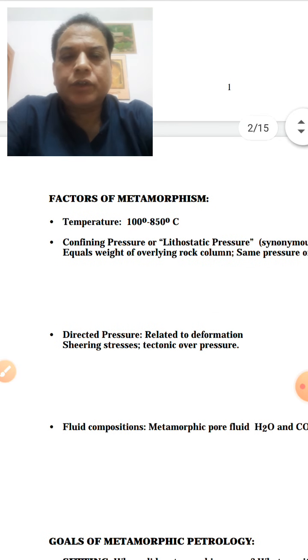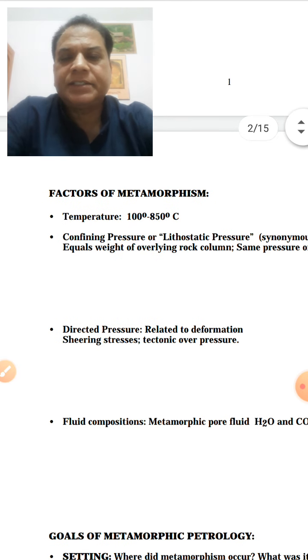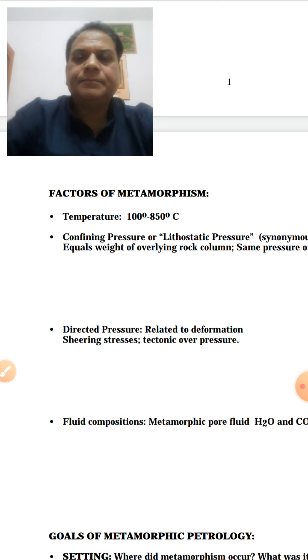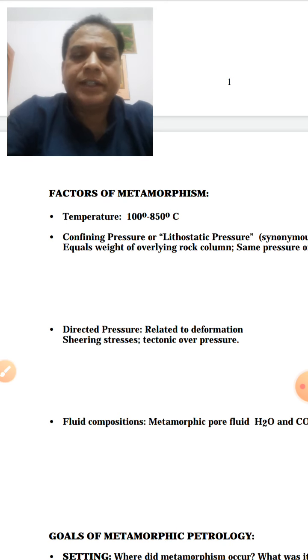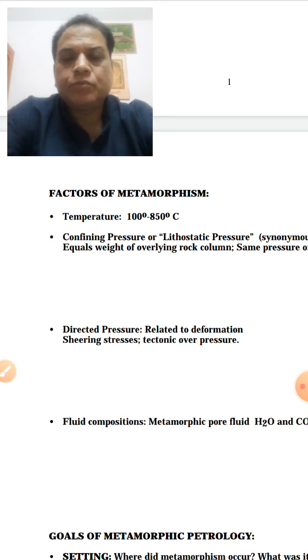Now, you know the factors of metamorphism. First is temperature, and in general, when we say temperature, it can range from 100 to 850 degrees centigrade. Then the pressure. The pressure, you all know, is of two types: the confining pressure, or uniform pressure, or lithostatic pressure, which means pressure applied equally from all sides.